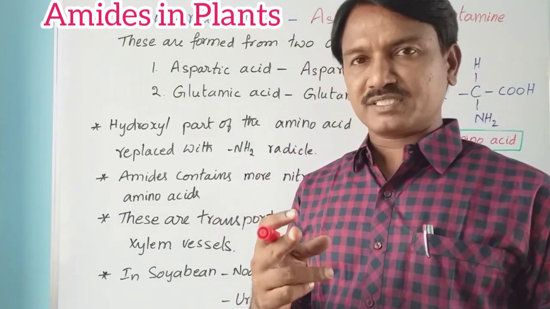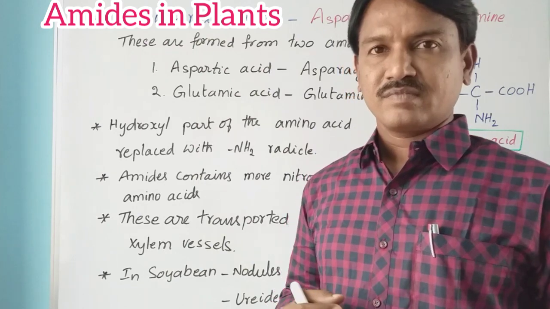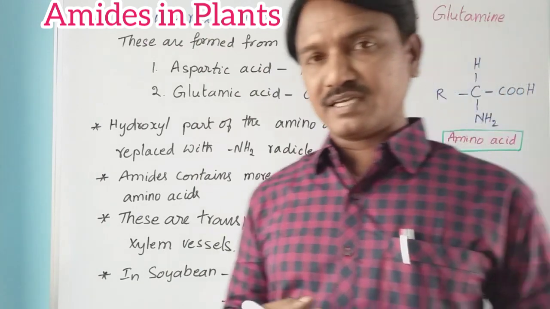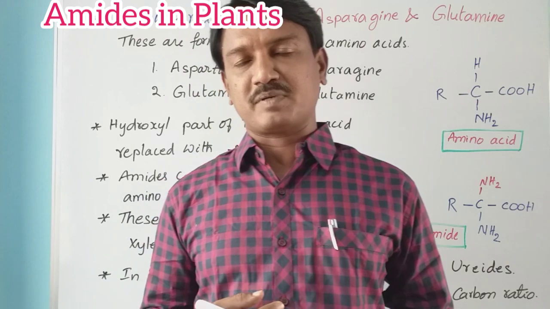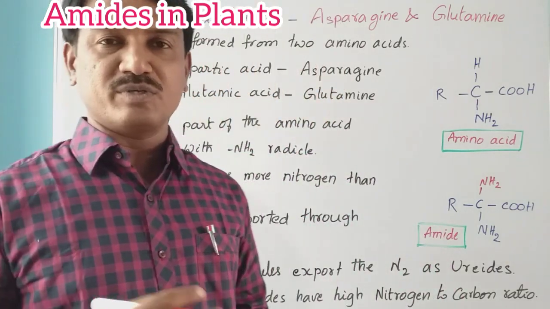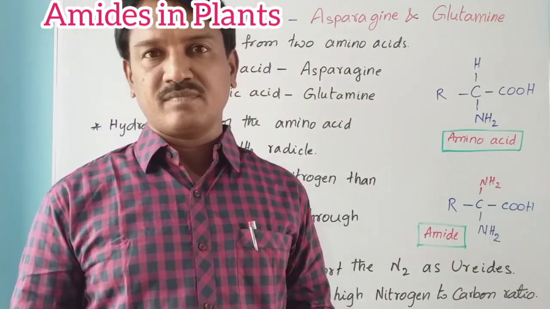There are two important amides present in plants: asparagine and glutamine.